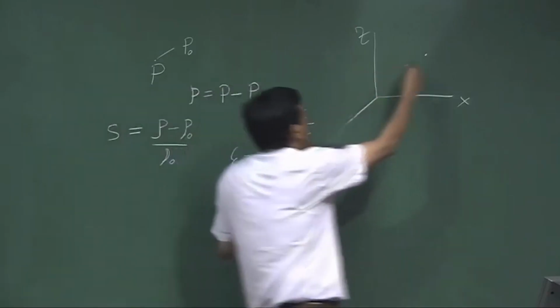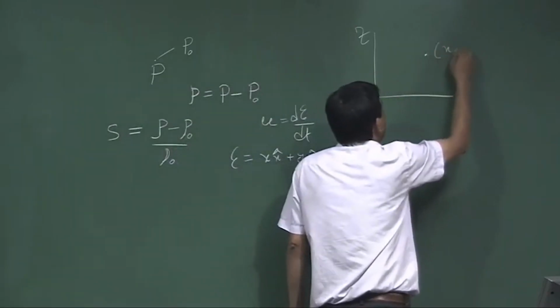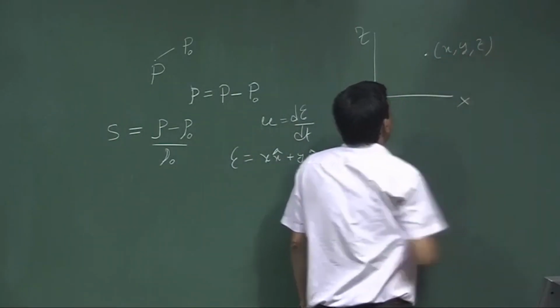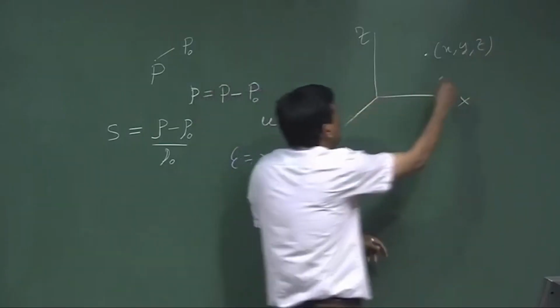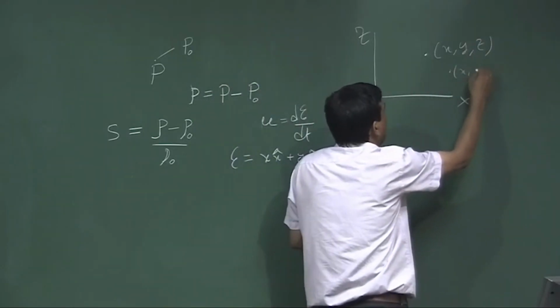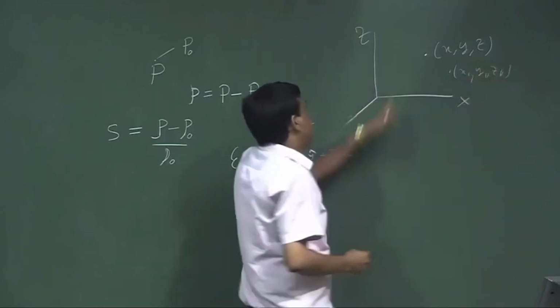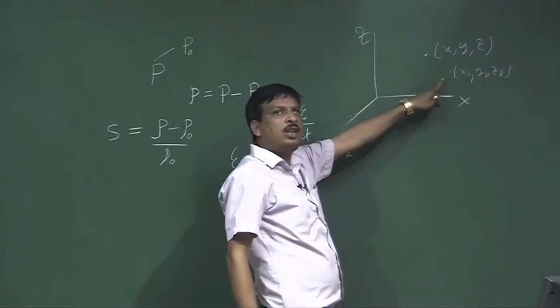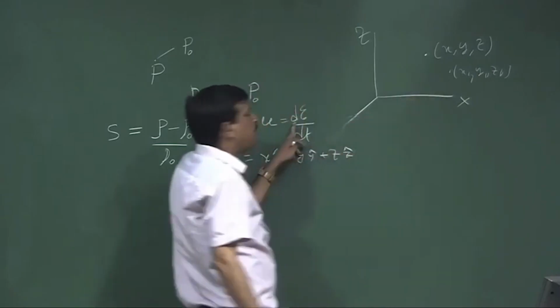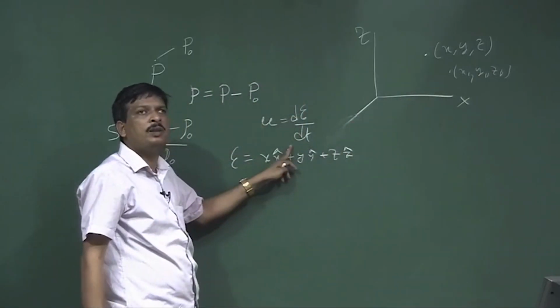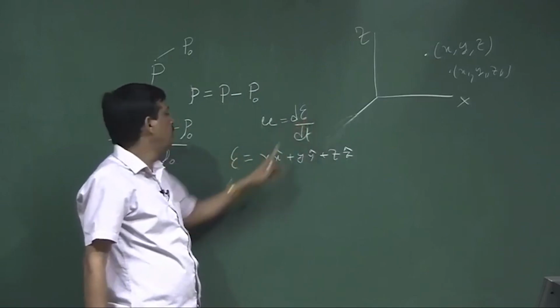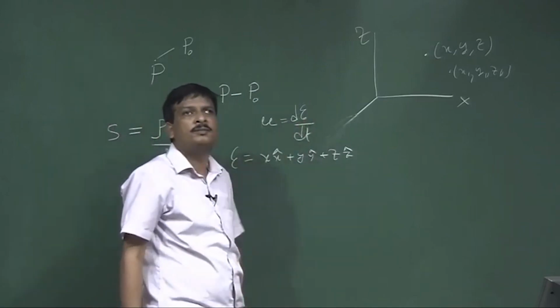If this point is x, y, z, the particle can move to this point, which is x1, y1, z1. So, velocity is displacement with respect to time, and the displacement psi consists of three directions.